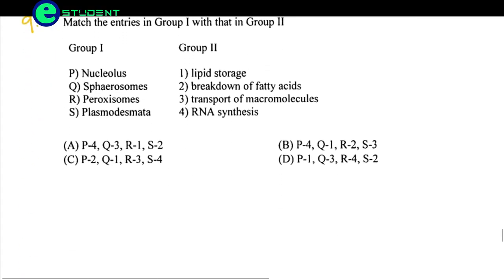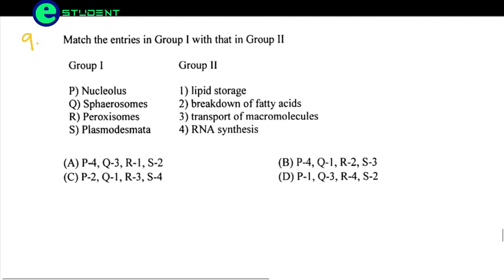Match the entries in group 1 with those of group 2. Okay, so nucleolus is a part of the nucleus where there is synthesis of RNA. So we have the ribosome. Ribosomal RNA and proteins are synthesized in the nucleolus. So we have rRNA synthesis.